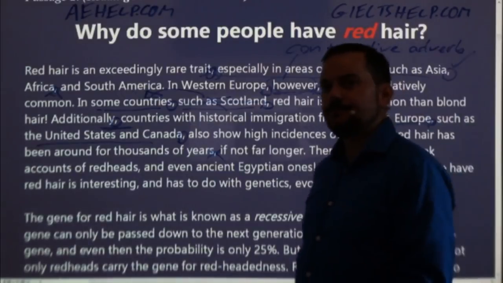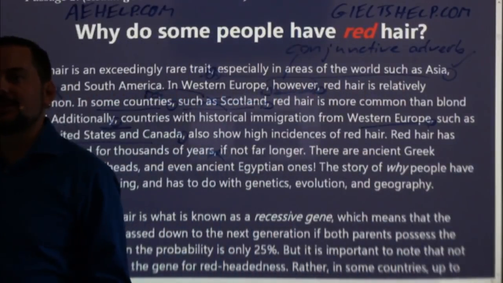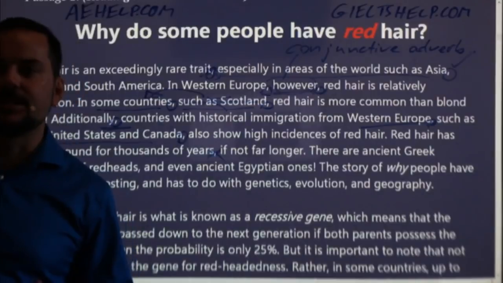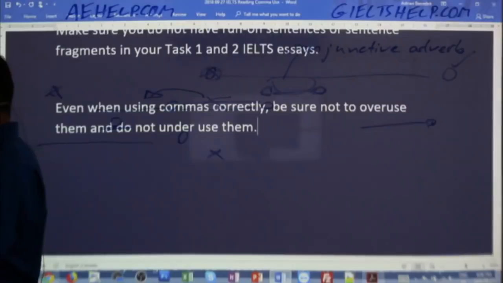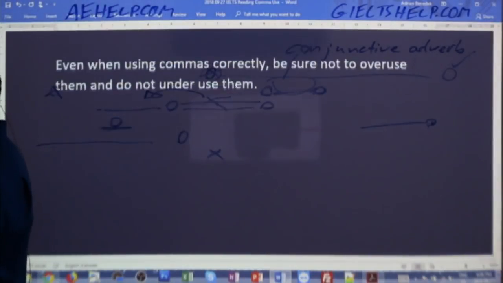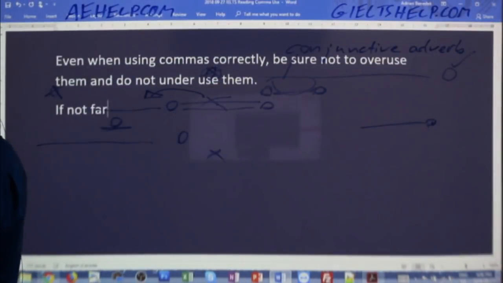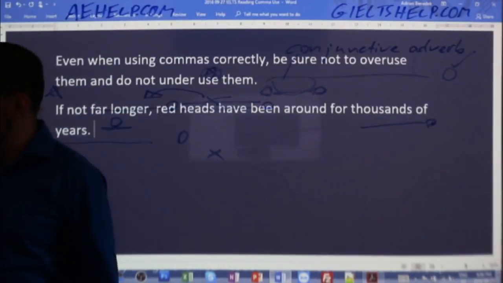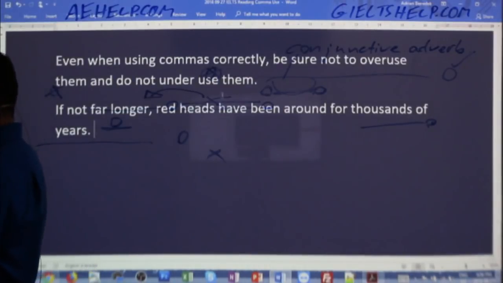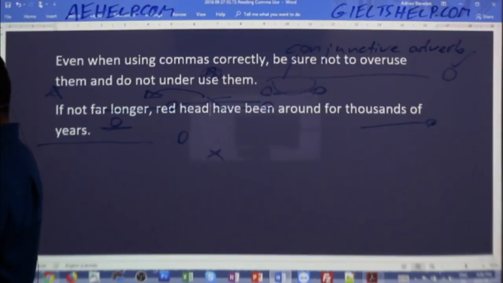So, yeah, there we go. Sunset Swallow says, well, the sentence, it's the order. Oh, you're kind of on the right path there, Sunset. So I could say it like this. If not far longer, redheads have been around for thousands of years. In this case, redheadedness is a little bit more clear.